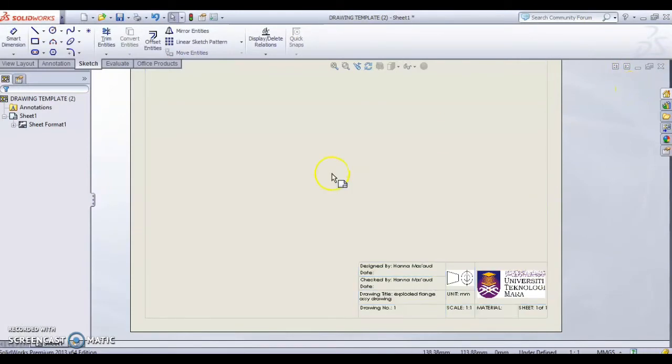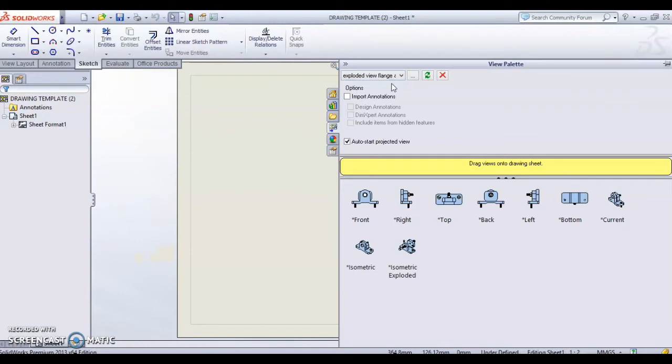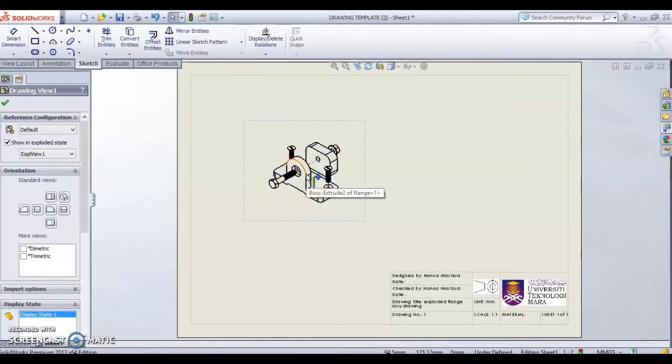Now we are going to import our assembly exploded view. Just click isometric exploded and drag it into our drawing template.